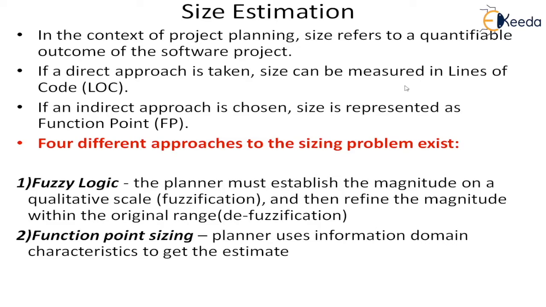Initially you have a range in terms of numbers, you fuzzify it, determine your fuzzy characteristic function, apply your fuzzy logic rules, and get the output as a fuzzy variable. That fuzzy variable you defuzzify to get the magnitude in the original number range.